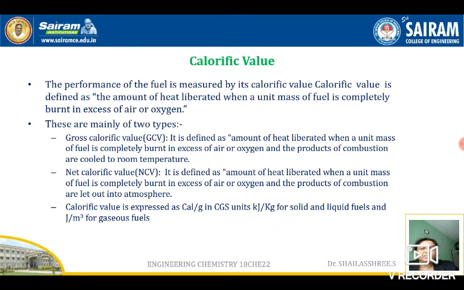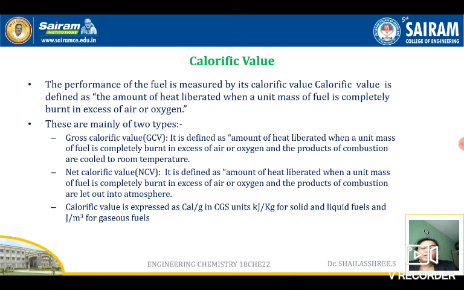What do you mean by this? See, only a small difference is there between GCV and NCV. The products of combustion are cooled to room temperature in GCV, and the products of combustion are let off to the atmosphere in NCV. What do you mean by this? You can assume like we are heating in a closed system.